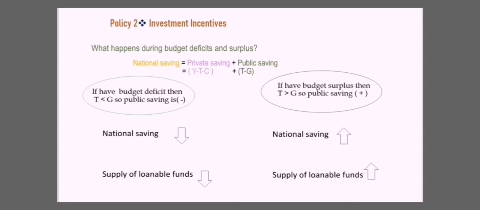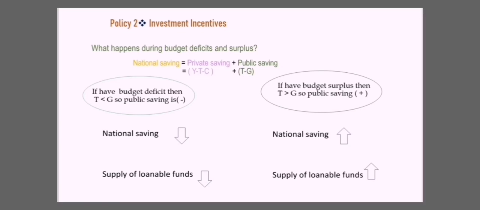When we have a budget deficit, G is more than T, so public saving is negative. When we have a surplus, T is more than G. So if we have a budget deficit, then T is less than G, so public saving is negative. If G is more than T, then this is negative, making national saving fall.